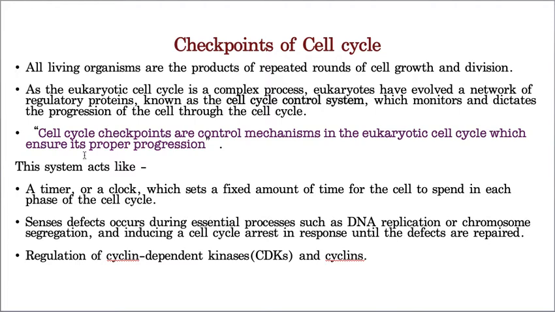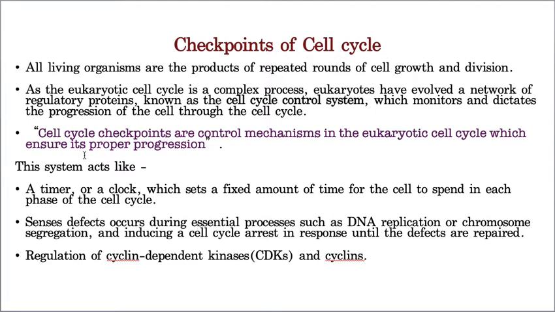If any error happens, it will immediately stop, first correct it, and then let the cell participate further in the cell division. For example, if that correction never happens, it does not let the cell participate in the division at all. Hope you got my point. That means it completely stops the cell from dividing. So this is the meaning of the checkpoints of the cell cycle.